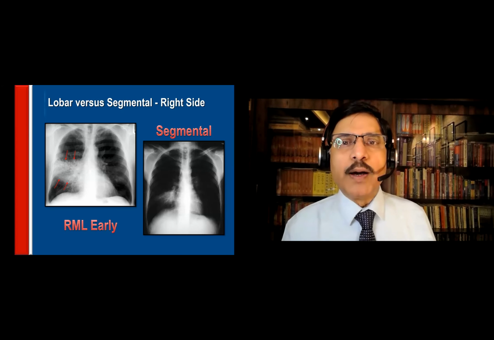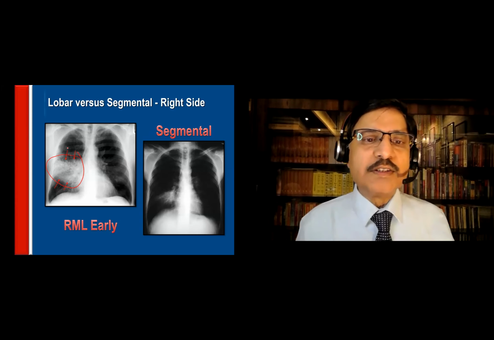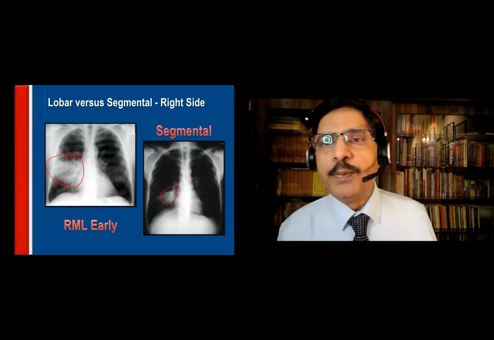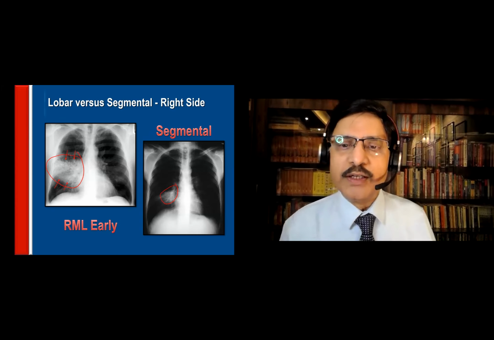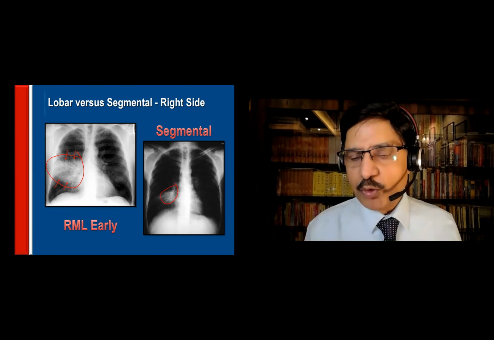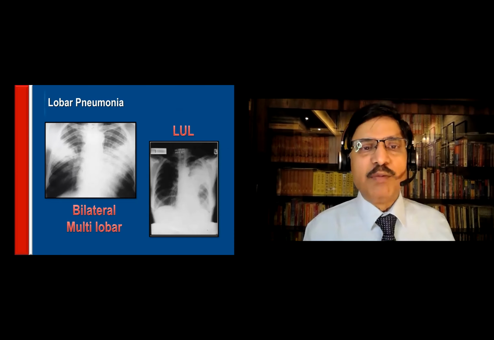Then you see lobar versus segmental. This is a complete middle lobe involved. That's the lobar pneumonia. And this is a small segment of the lobe involved. That's called segmental pneumonia. Segmental usually viral, lobar usually bacterial. Okay, from the X-ray picture itself, I'll be able to guess the pathogen, most of the cases.